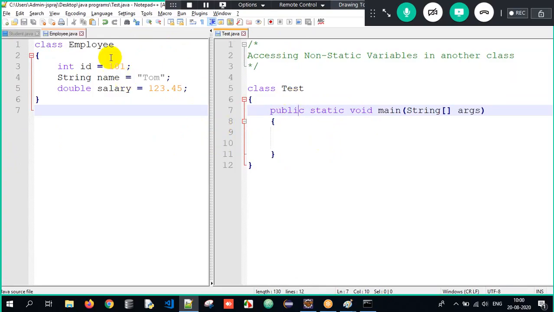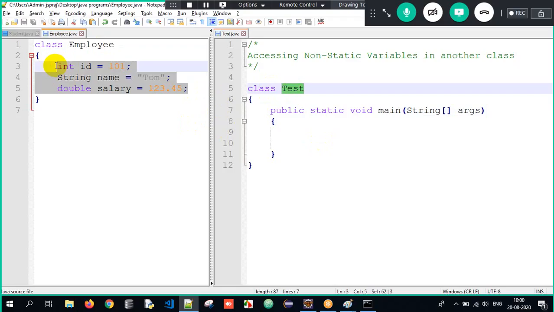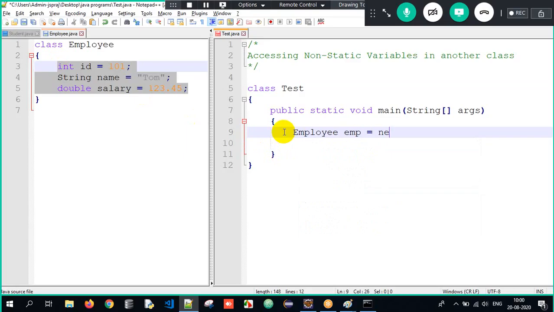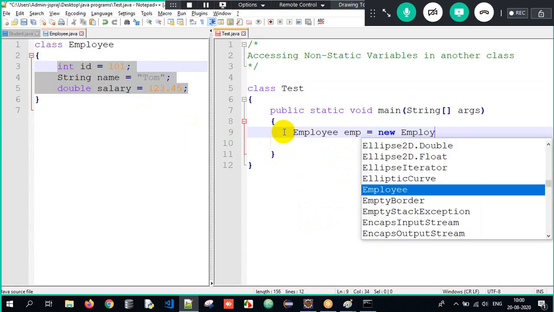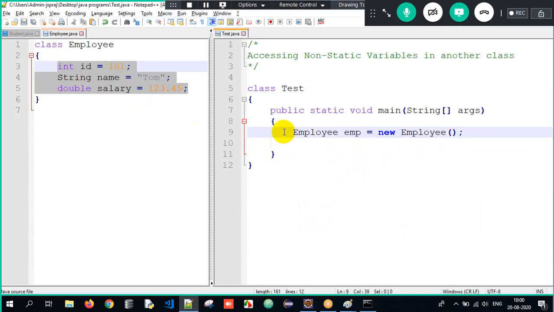We have two classes: a class called Employee and a class called Test. Employee has three non-static variables. I want to access them outside the class. Is it possible? Yes. If it is in the same class or another class, it doesn't matter. We have to always create an object. So what am I supposed to do? Class name is Employee, object name is emp equals new Employee(). Done, I created an object.